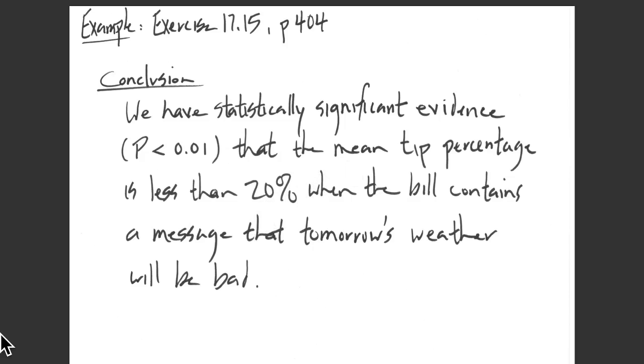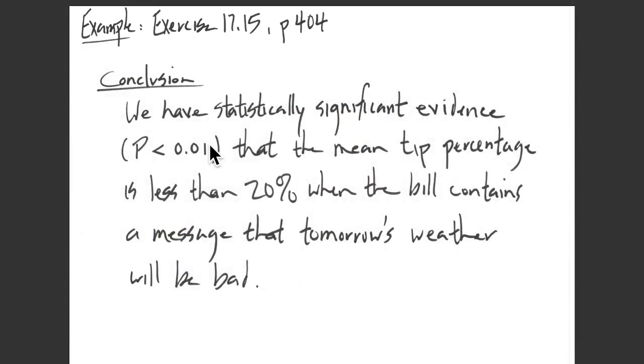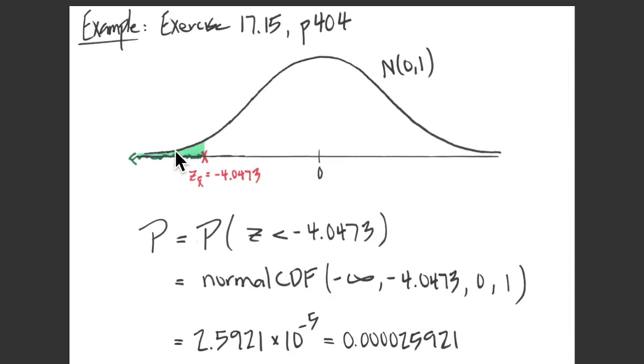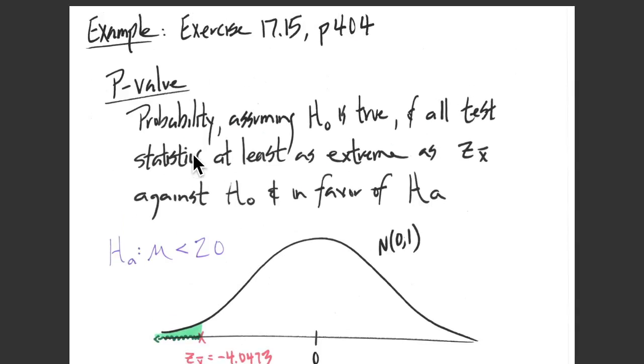We're saying that if you could go out and sample all restaurant patrons who received a negative message about tomorrow's weather on their bill, we're predicting that you would find that on average those patrons tipped less than 20%. So this thing is called a left tail test precisely because of the computation of the p-value here. It involved a left tail, and that's again because of the form of the alternative hypothesis.